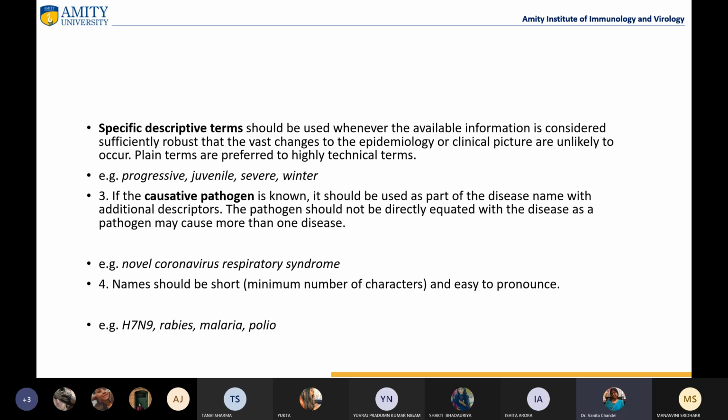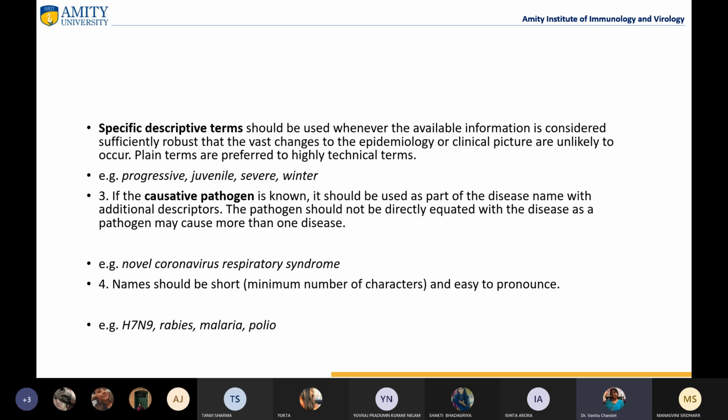Then specific descriptive terms should be used whenever the information available is considered sufficiently robust and vast changes due to epidemiology or clinical picture are unlikely to occur. For example, progressive diseases or juvenile diseases, severe diseases, we can add these terms.